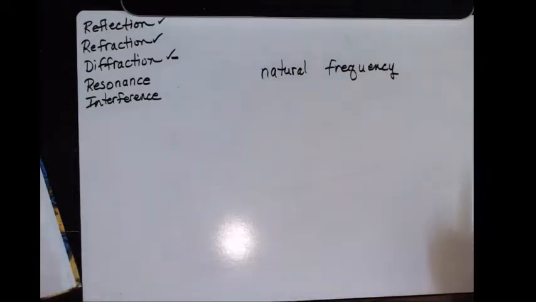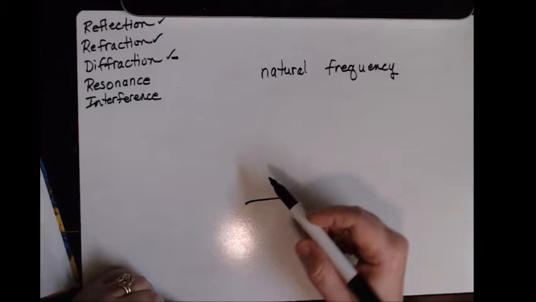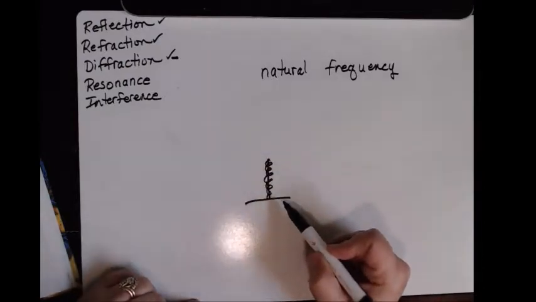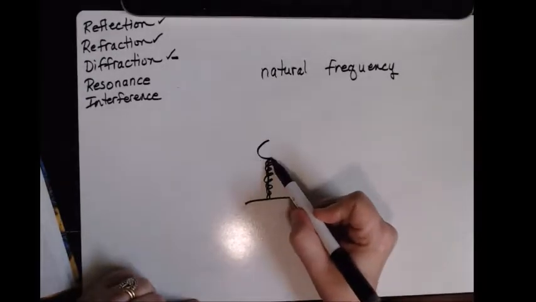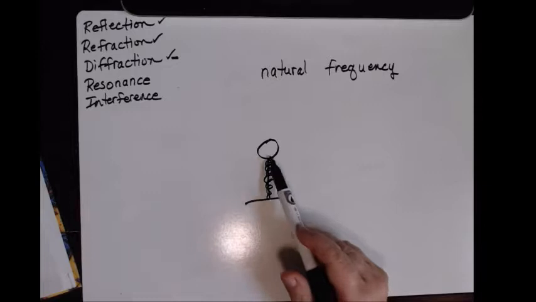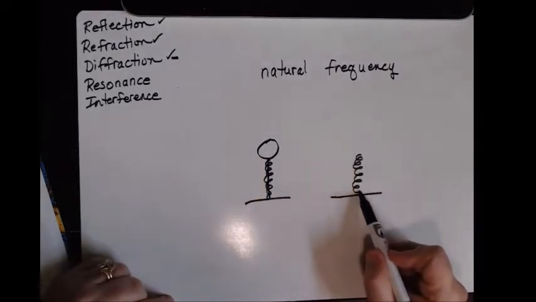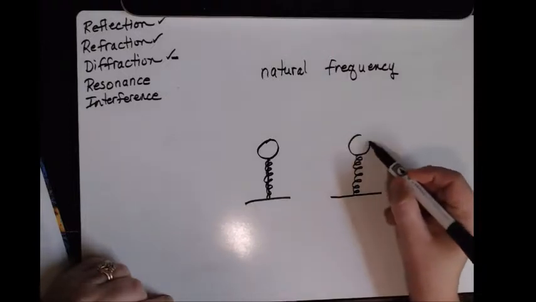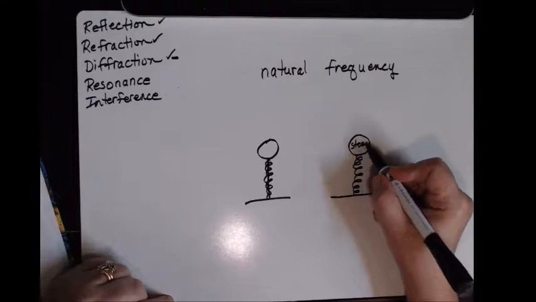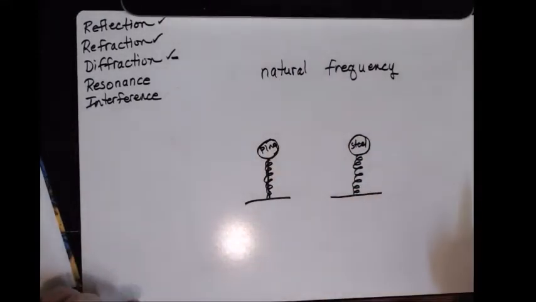So let's say, for example, you have a toy that has a spring coming up like this, and on top you have a mass. In one case you have just a big ping pong ball, so it's kind of lightweight. But now let's suppose you have the same toy with a spring, and on top of it I put a solid steel ball or something like that. Okay, this is a ping pong ball. I'll just call it ping for short.